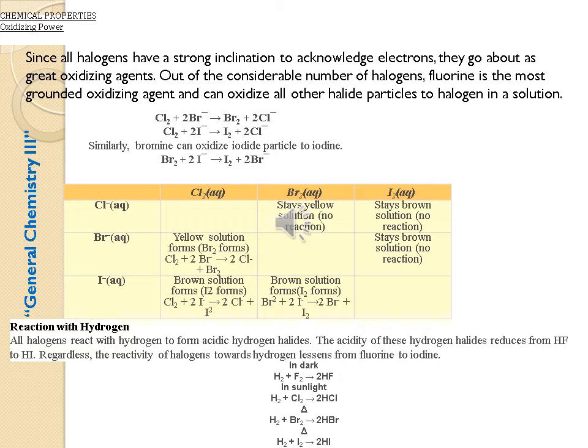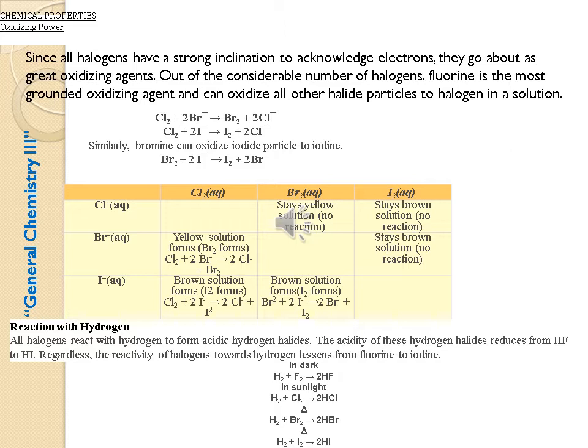Cl2 plus 2Br minus gives Br2 plus 2Cl minus. Cl2 plus 2I minus gives I2 plus 2Cl minus. Similarly, bromine can oxidize iodide ion to iodine. Br2 plus 2I minus gives I2 plus 2Br minus.